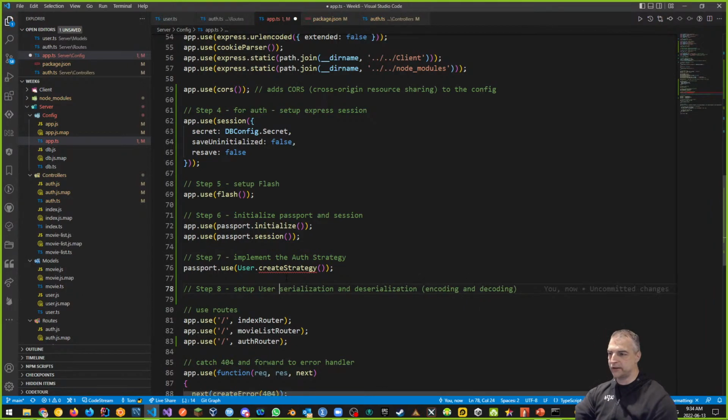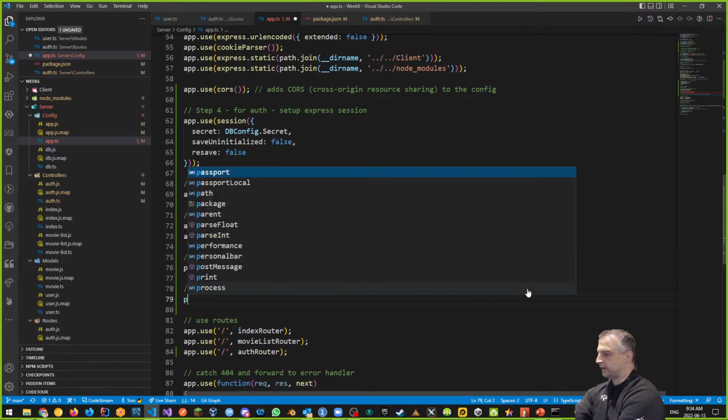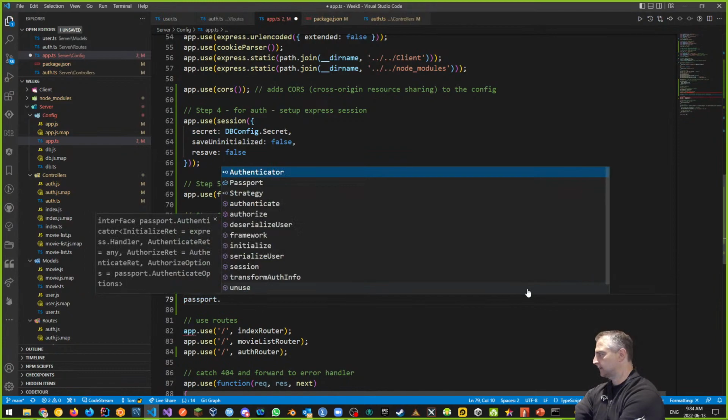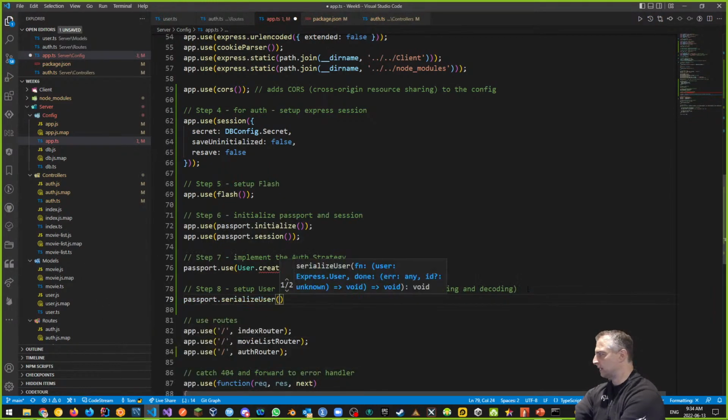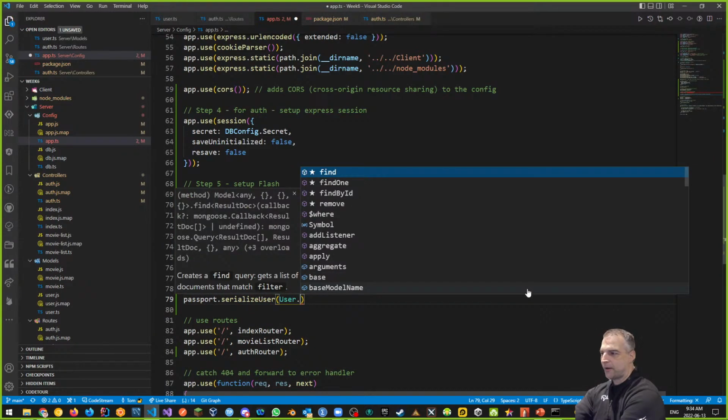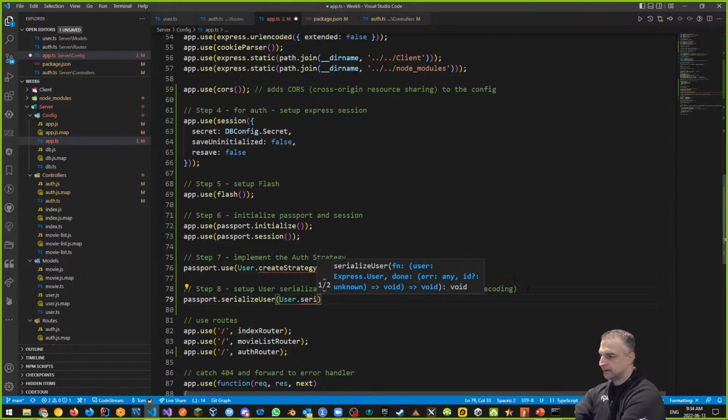So I want to encode and decode the user data. That's what I want to be able to do. And it looks like this. So passport.serializeUser. And I want to call the user dot, and we're going to have problems again because we don't have this serializeUser method, and you're going to see that it's going to give us an error.